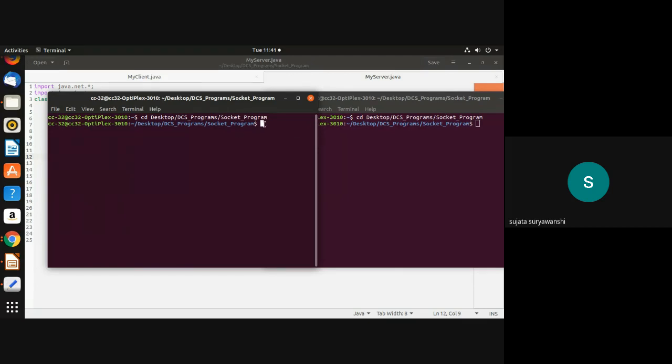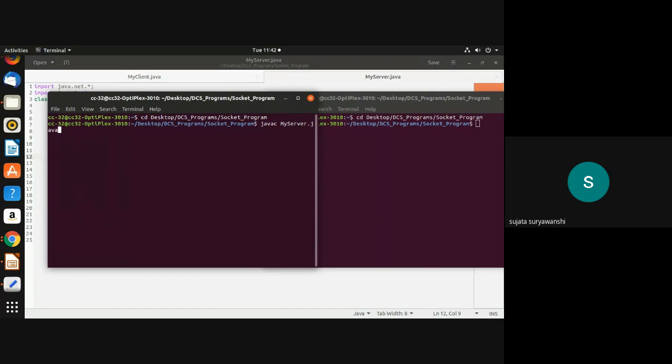Just start by using the command javac, that is the Java compiler. Javac space file name dot java. So my program is my server. So javac myserver.java. I have already used these commands, that's why I can use them for further execution. So javac space myserver.java.